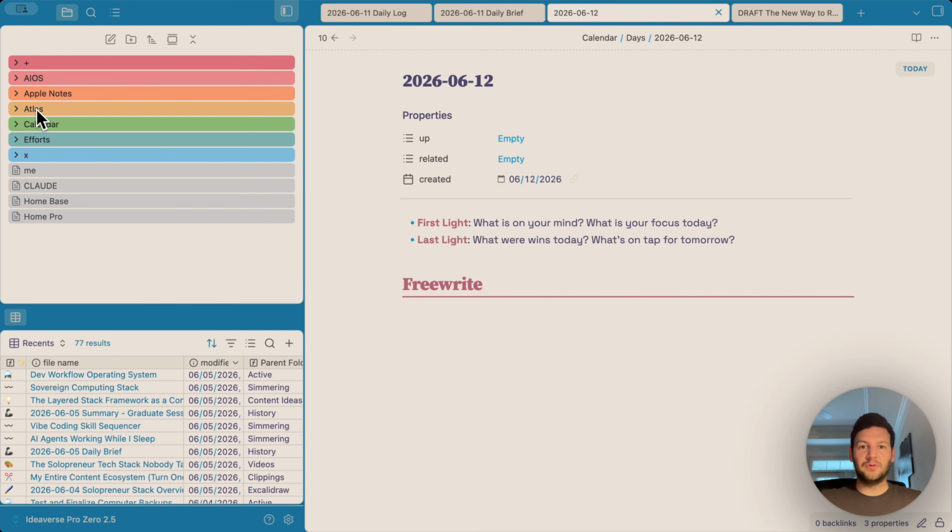Moving down a little bit further, we have Atlas. This is where timeless information goes. So my maps of content, people, quotes, information sources. This is where ideas live once they've matured.